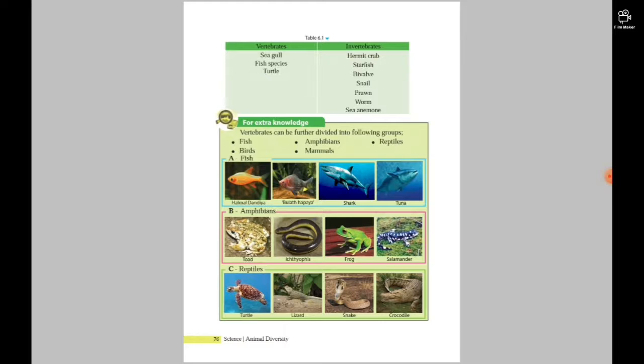The next group is reptiles. Reptiles are the ones that creep on the land: turtle, lizard, snake, crocodile.